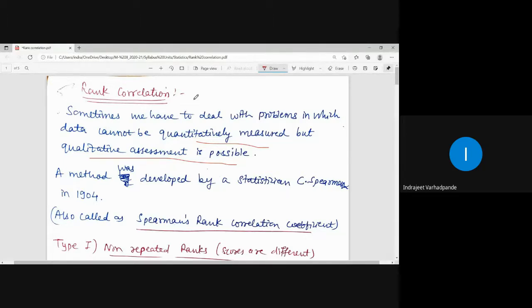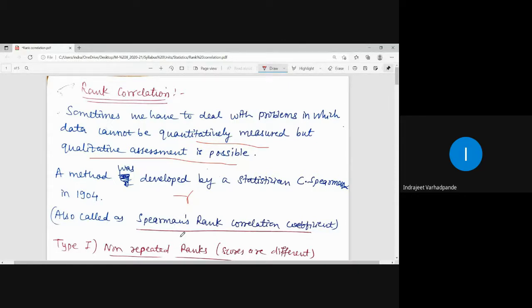Do not ever get confused between the two. The correlation coefficient denoted by R is Karl Pearson's coefficient of correlation. Rank correlation is nothing but Spearman's rank correlation coefficient. Both are denoted by R. No doubt, both the formulas will be different, but the notation used for them will be R.